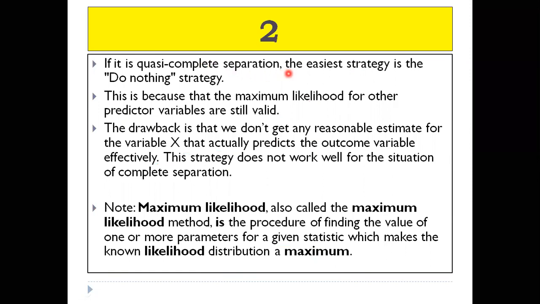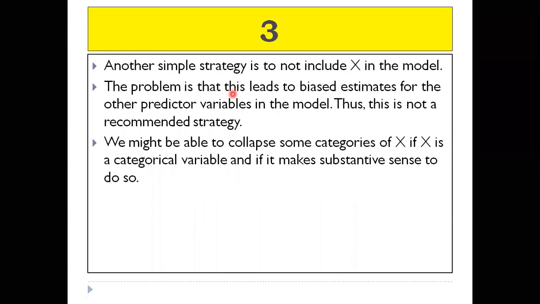Now coming to the third one, which is a simple strategy: not to include X in the model. But this leads to some problems, like biased estimates for the other predictor variables in the model.